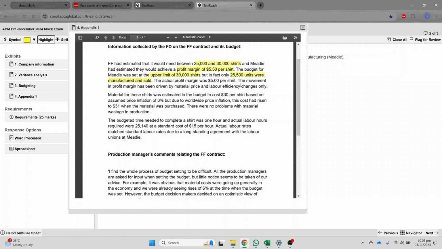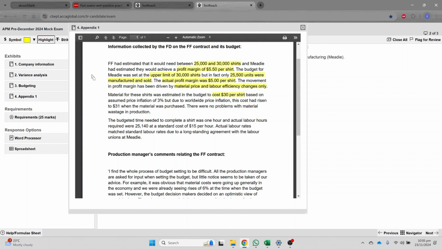The actual profit margin was 5.5 per share, right? So this is an important point. Profitability reduced from 5.5 to $5 per share. The movement in profit margin has been driven by material price and labor efficiency changes. So there has been a change in material price and there has been a change in labor efficiency. Material for these shirts were estimated in the budget to cost $30 per shirt, right?